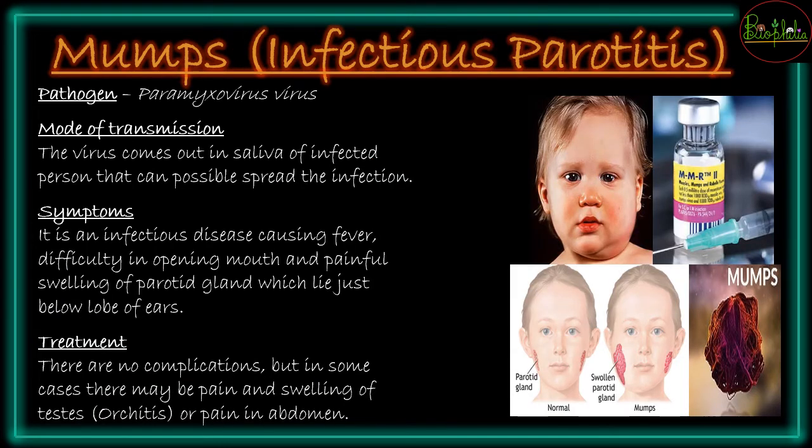The next we see is mumps, which is also called infectious parotitis because it will be infecting the salivary gland, that is called the parotid gland. It is caused by a pathogen called paramyxovirus, and this paramyxovirus is going to be spread from one person to another once it comes out of the saliva of the infected person. So symptoms जो होंगे, these are going to be infectious diseases.